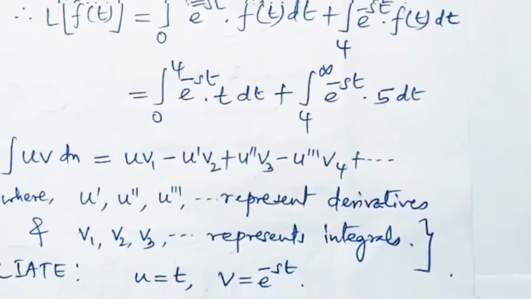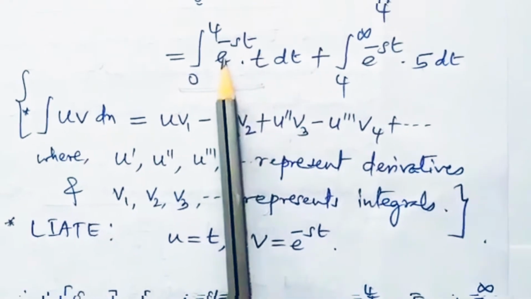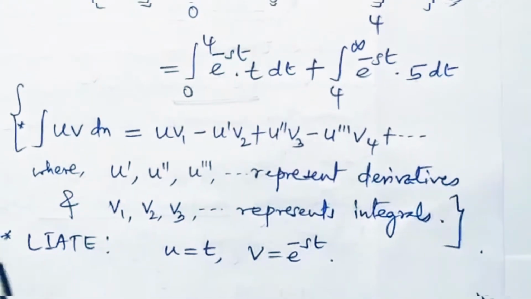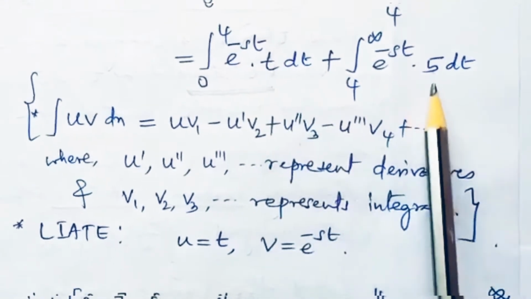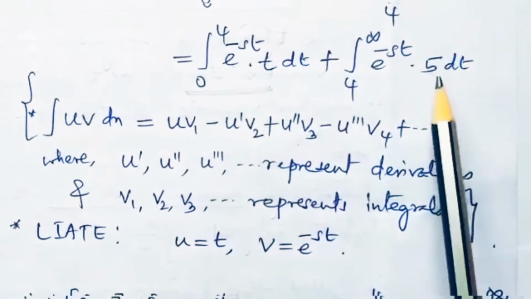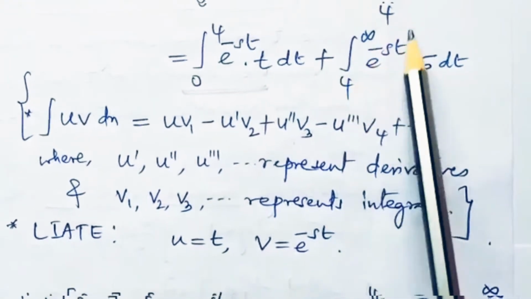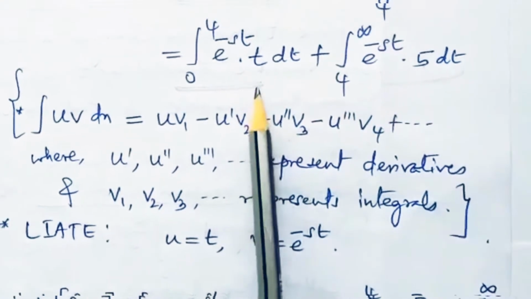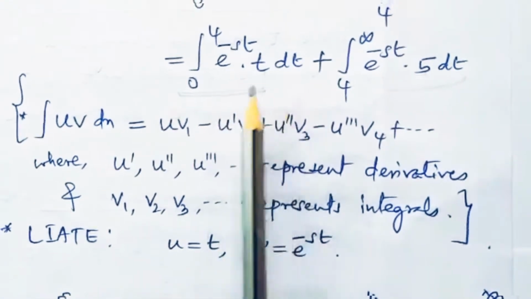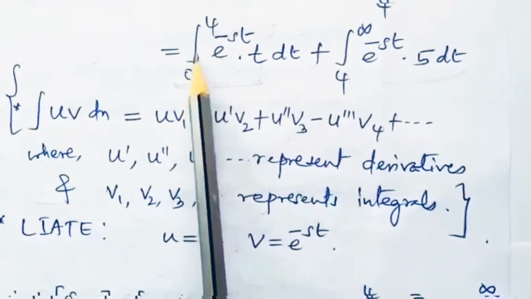Now here we can observe one thing. In the first integral, e to the power of minus st is an exponential function and t is an algebraic function, whereas in the second integral, 5 just plays the role of a constant. It can be taken outside the operator and we can have the direct integration. For the second part, we don't have any issues. But when it comes to the first one, which appears as a product of two functions, that is t e to the power of minus st between 0 to 4.